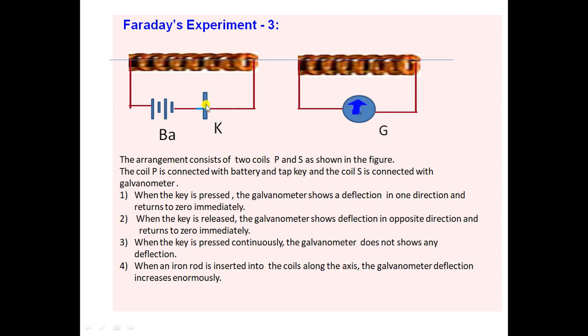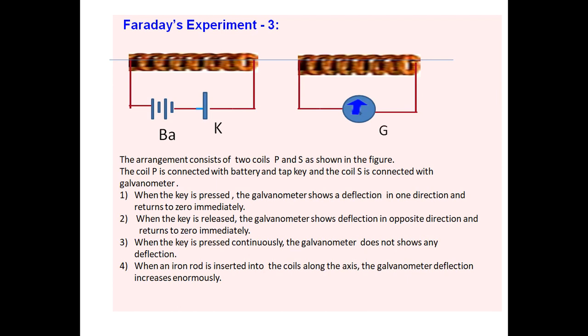Whenever the key is pressed, the galvanometer shows a one-sided deflection, and again it reduces to 0. And when the key is released, the galvanometer shows deflection in the opposite direction, and again it returns to 0 immediately.